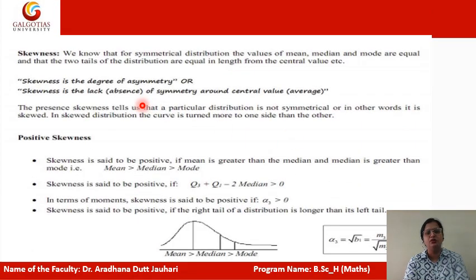Next we come to the point of skewness. What is skewness? It is a lack of symmetry around the central value. There are two kinds of skewness, positive skewness or negative skewness. Skewness is said to be positive if mean is greater than median and median is greater than mode. Skewness is also positive if Q3 plus Q1 minus twice the median is greater than 0. These are the characteristics of positive skewness.